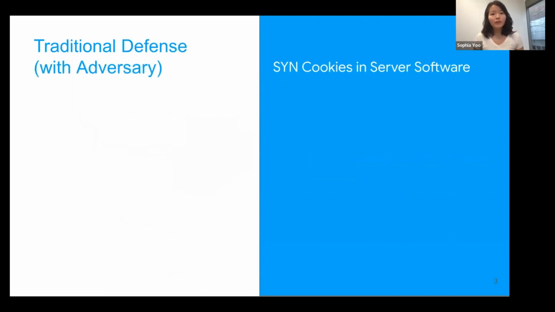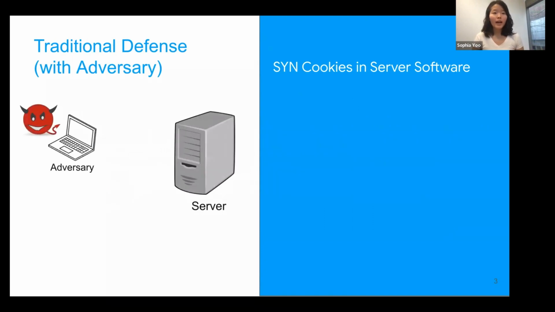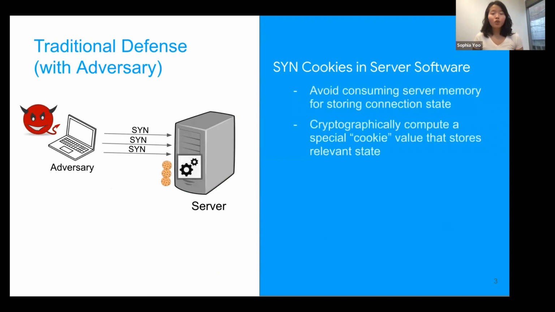A traditional defense to SYN floods are SYN cookies. With this defense, when the server is under attack, it avoids using memory to store connection state, instead cryptographically generating a special cookie value that stores the relevant state needed to later set up the connection. The cookie is placed in the SYN ACK response packet back to the adversary, and even if the adversary does not complete the TCP handshake, the server's memory is protected.